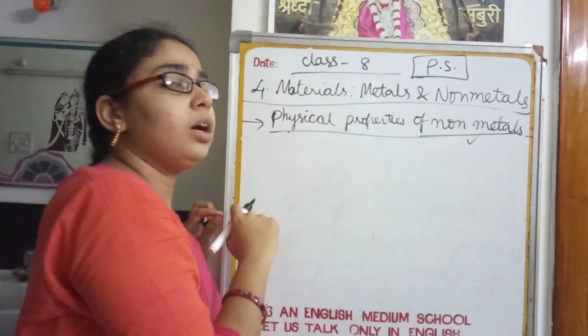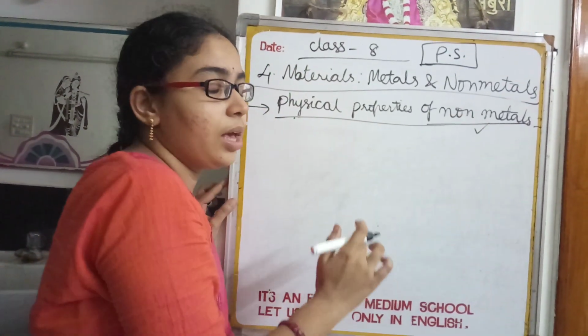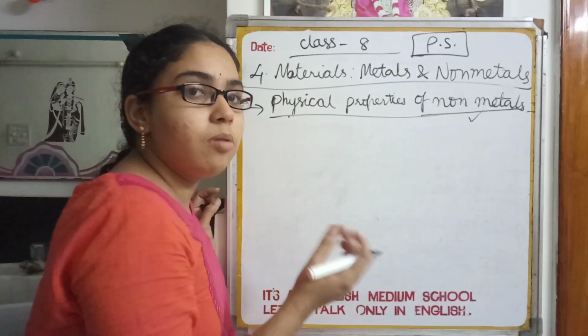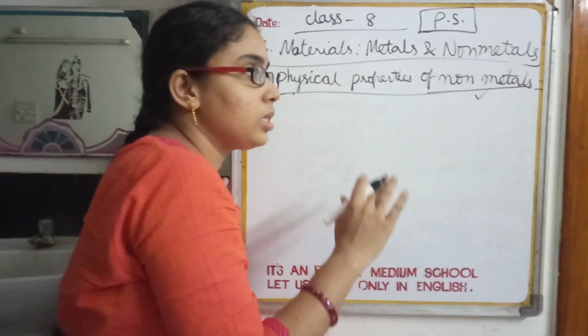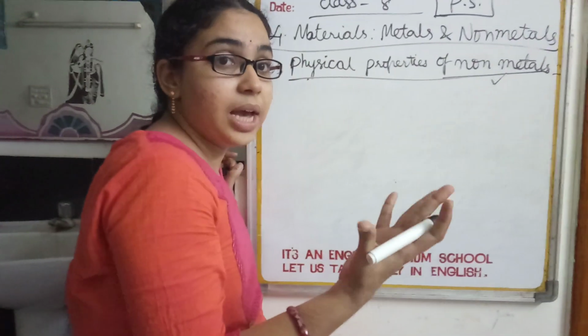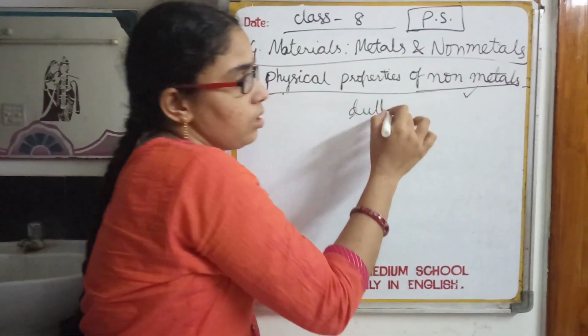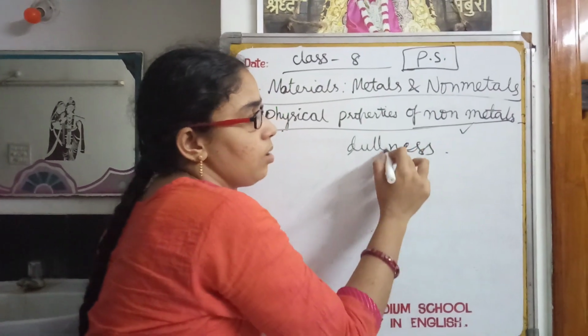And ductility means metals can be drawn into thin wires, and that is also not possible in the case of non-metals. Sonorous, metals produce a ringing sound, isn't it? But non-metals do not produce a ringing sound. And next, lustrous, that means shine, metals shine, but non-metals are dull. They possess dullness, they don't have any brightness.